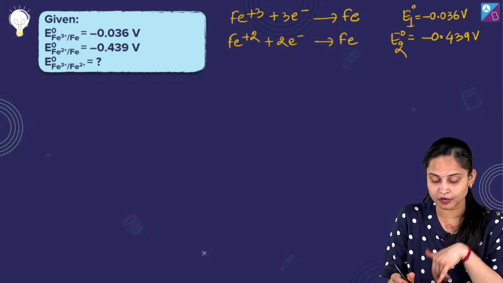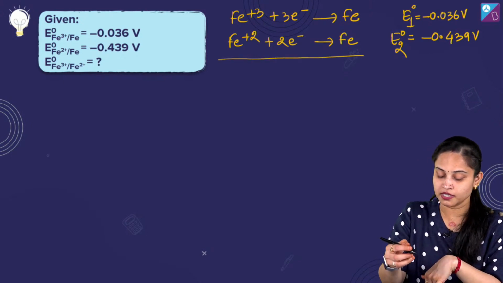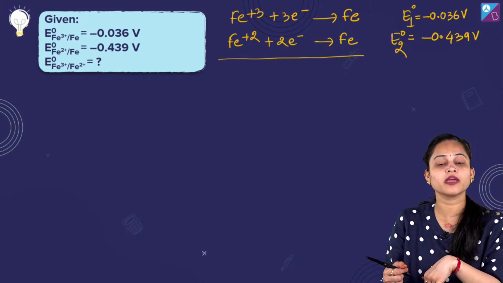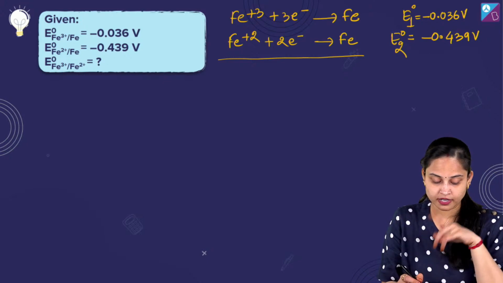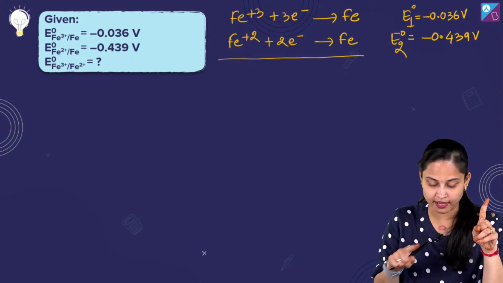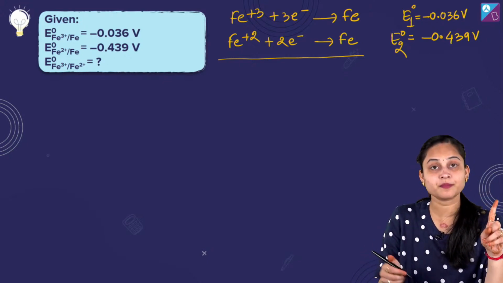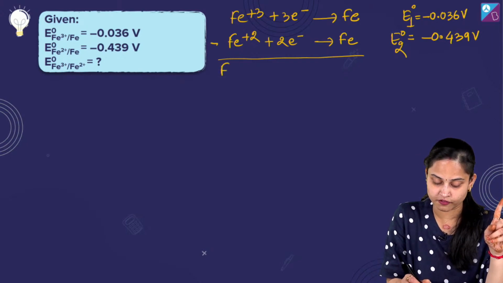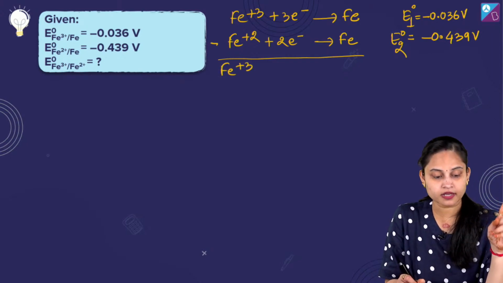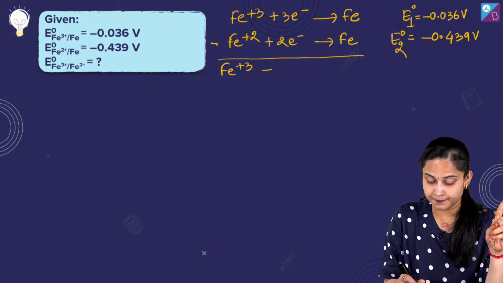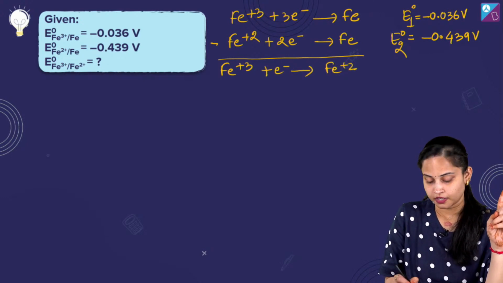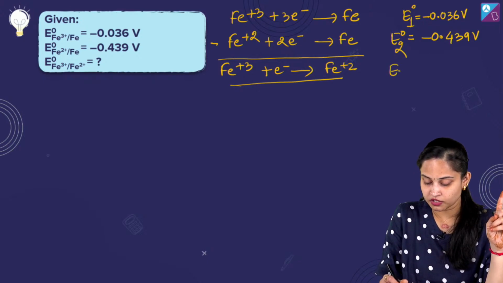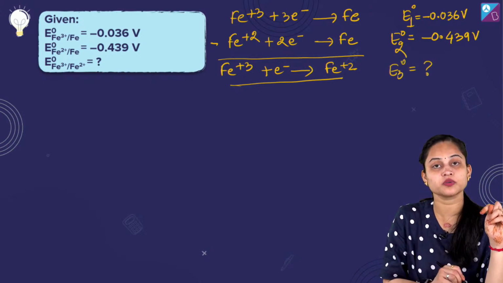If I just talk about the equations over here, if I just subtract the equations from here, okay, we need to have our one equation Fe3 positive to Fe2 positive. So if I just subtract these equations, it's Fe3 positive plus 1 electron giving me Fe2 positive, okay, and E3 naught for this will be what we need to calculate out.